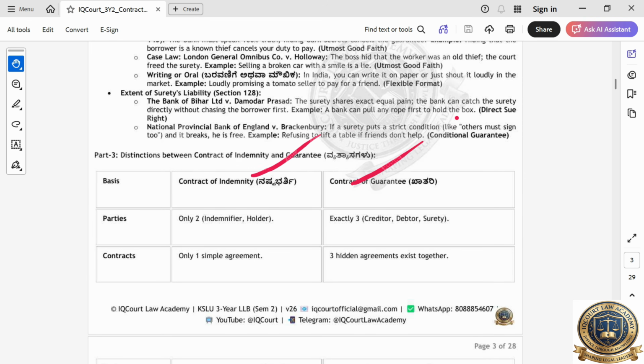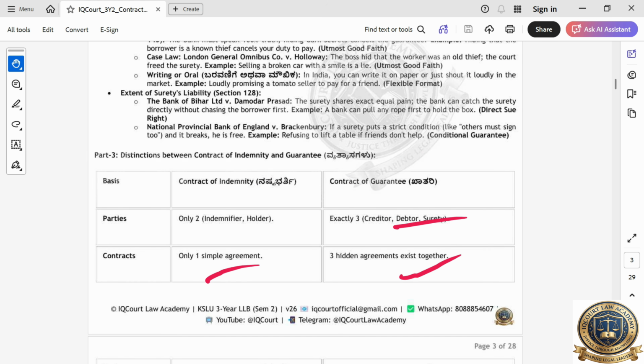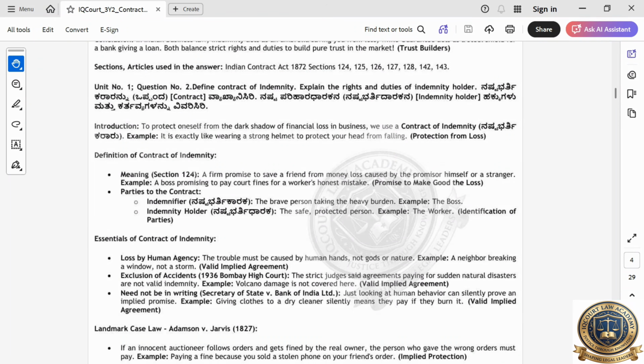They will ask for the difference also. This is also very important. In indemnity, there will be two people. In guarantee, A is taking a loan from B, and someone else is coming to give the guarantee. So three people are there. Agreement is there. So these are the differences. Okay, next we go to the next question.